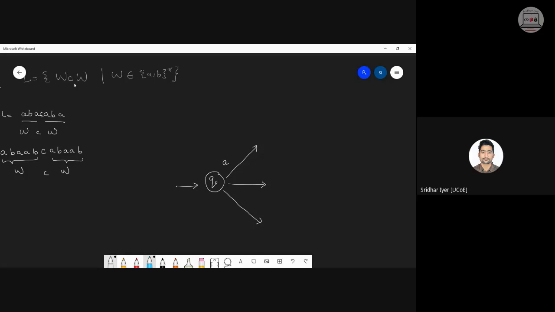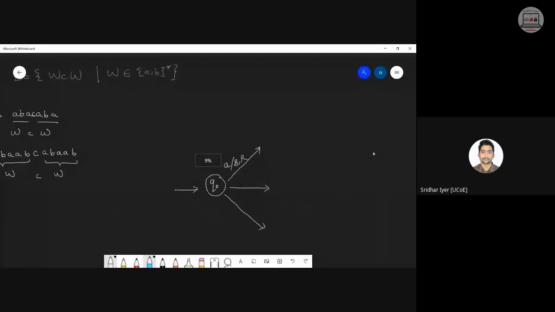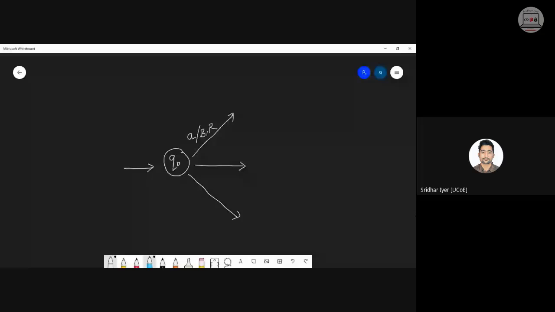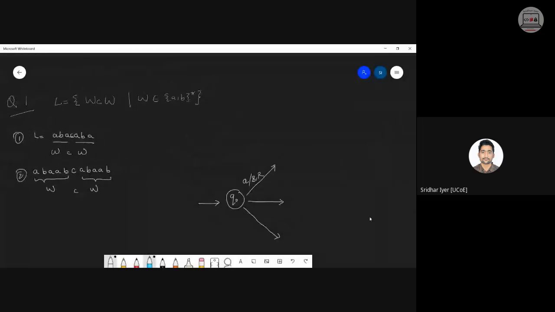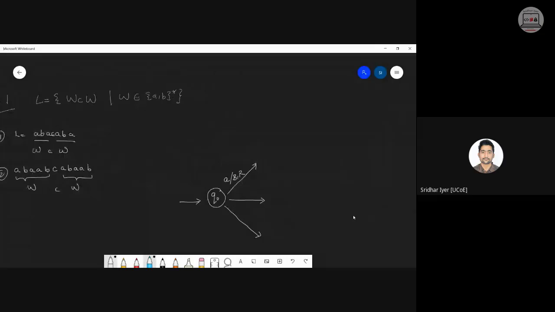Once I encounter an A, as usual, I would replace that with a blank and move right. This is our normal standard procedure that we follow. Whatever comes, replace it with B and move right. So what exactly I'm doing is, whatever the first symbol is, let me take a small example. I'm replacing this with a blank and moving to the right, bypassing every other character. Okay, what needs to be done next? You only tell me.